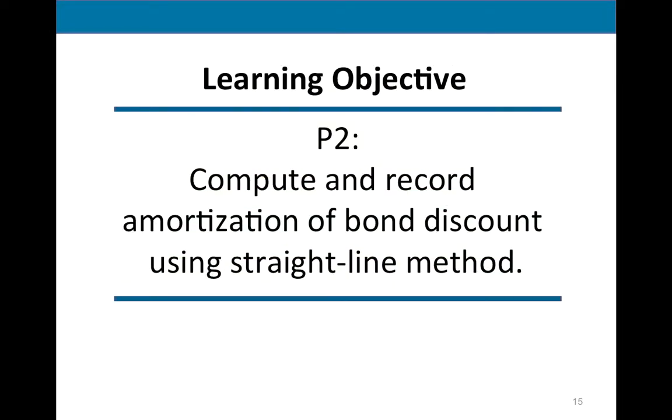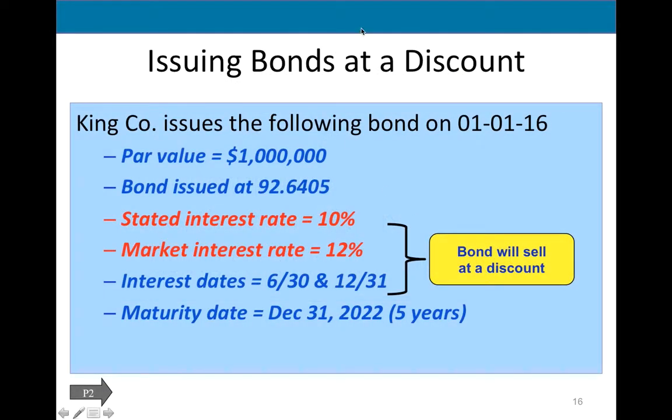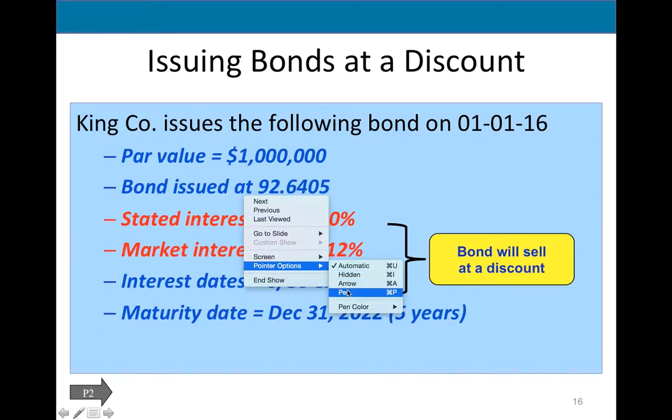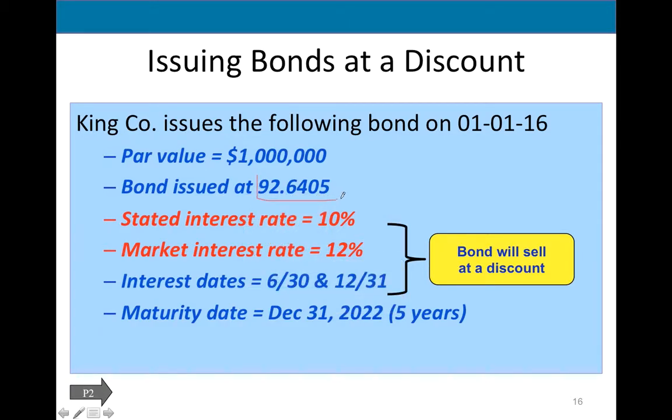Now, this is a situation when we issue bonds at a discount. I want to remind you that my rate is now lower than the market rate. Nobody wants our bonds, right? So this will be mostly given to you: bond issued at 92.6405.